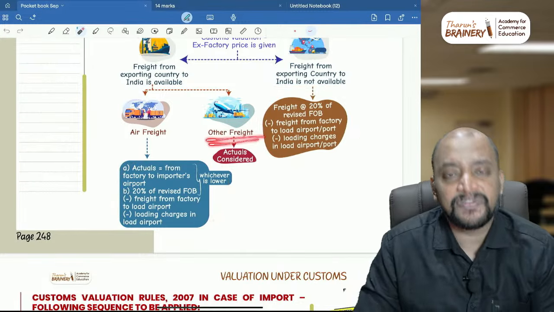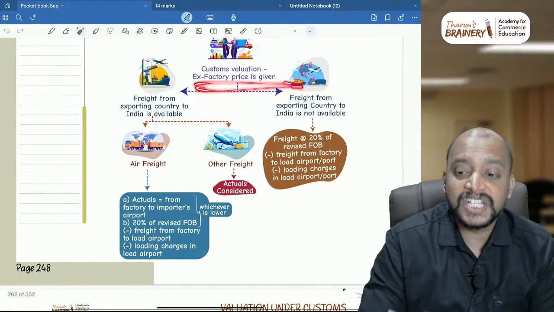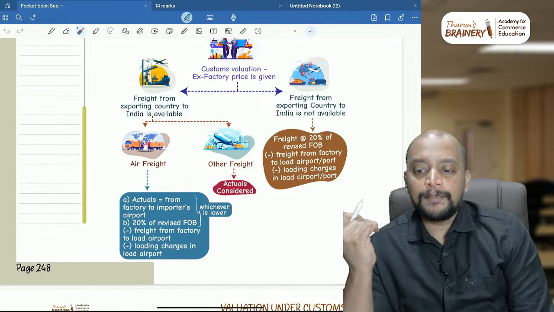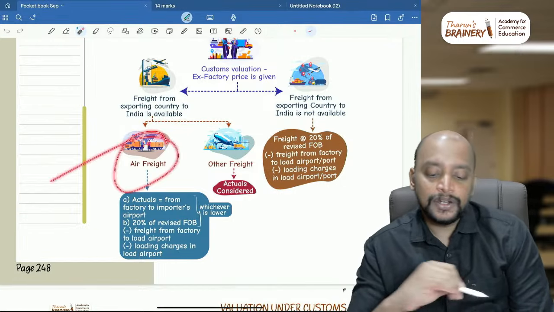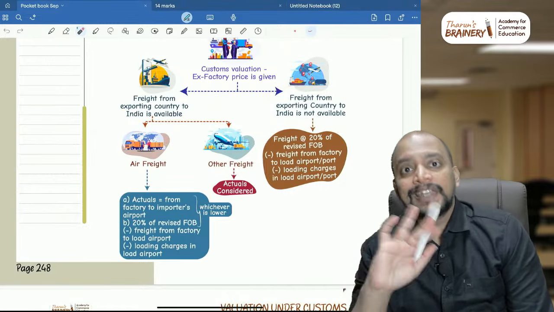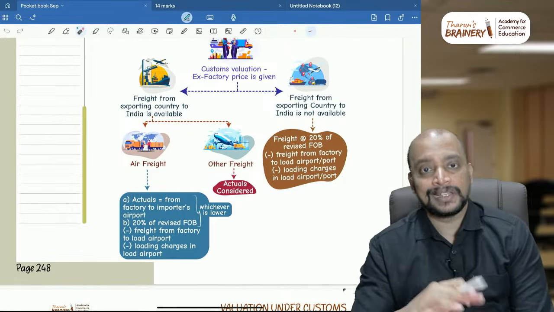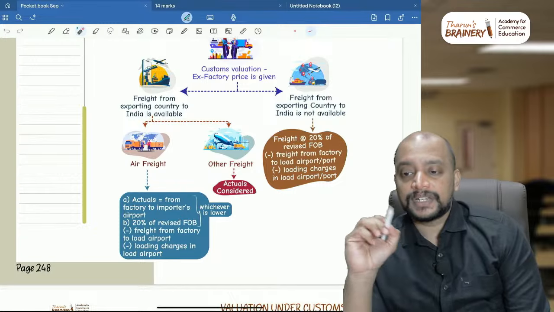If it is other freight, just take the actuals, don't follow this, but you need to apply this only when the ex factory price is given in the question. Next, comparison should be actual versus 20% of FOB only in case of air freight, not in case of normal freight. In case of normal freight, that is, freight ascertainable only, we take actuals. If the freight is not ascertainable, always we need to take 20% of FOB.